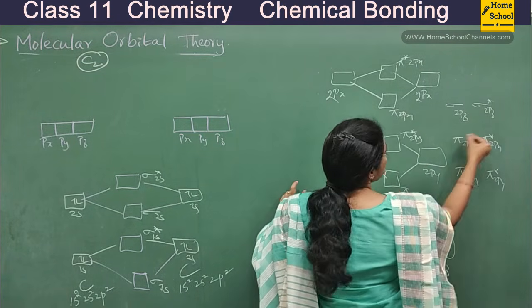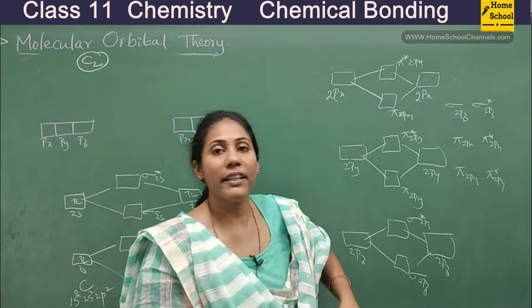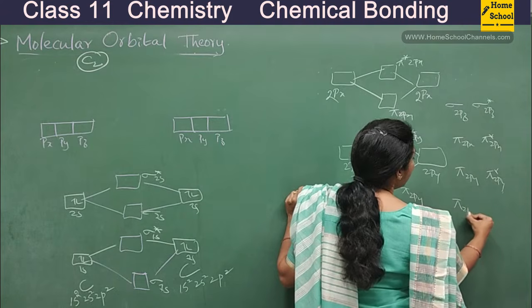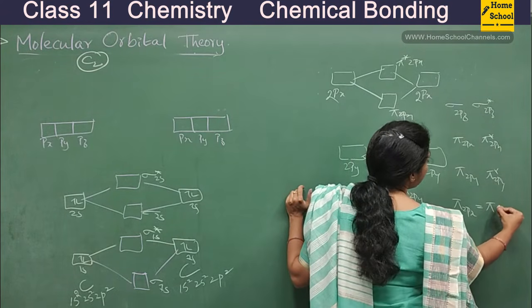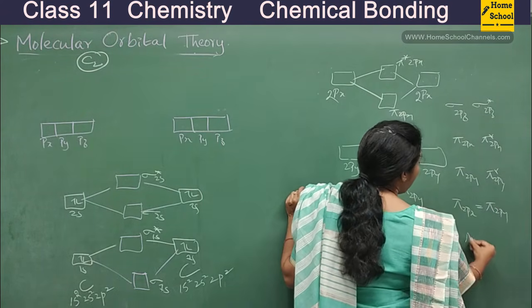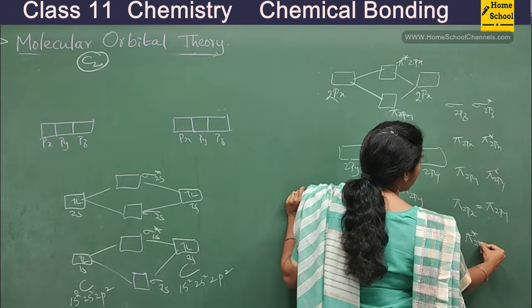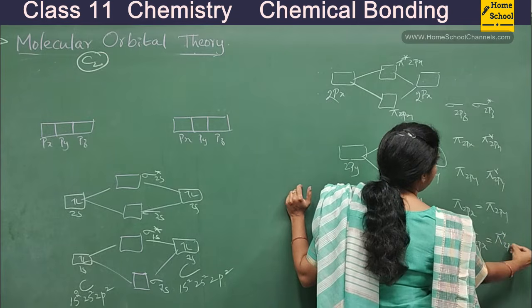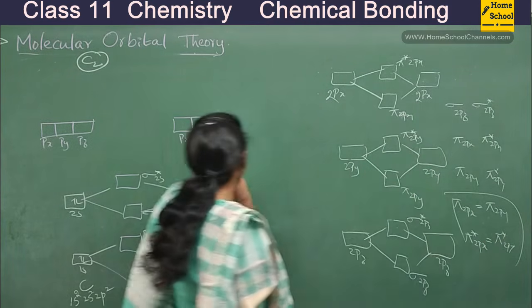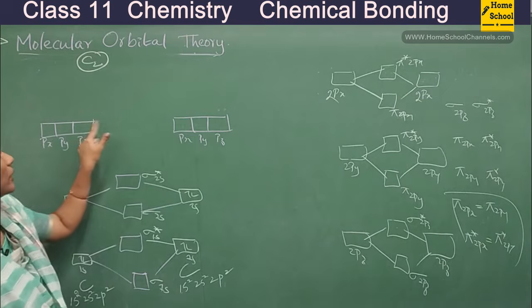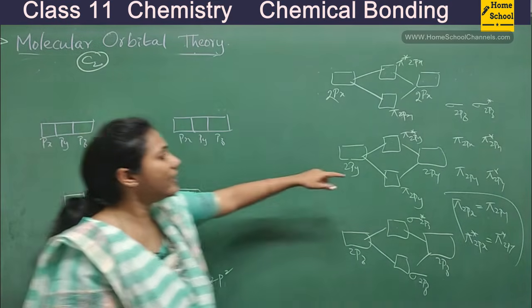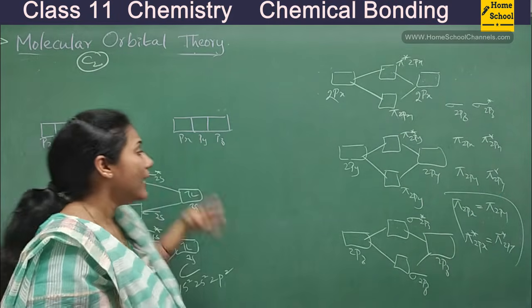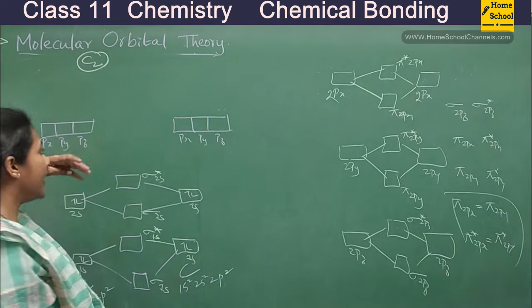Like this, 6 new molecular orbitals you had got, right? So usually, pi 2px energy is equal to pi 2py. Pi star 2px energy is always equal to pi star 2py, guys. Okay, so now I'm actually combining 3p orbitals with 3p orbitals. So I will definitely expect 6 molecular orbitals. And I will arrange them according to their energies.